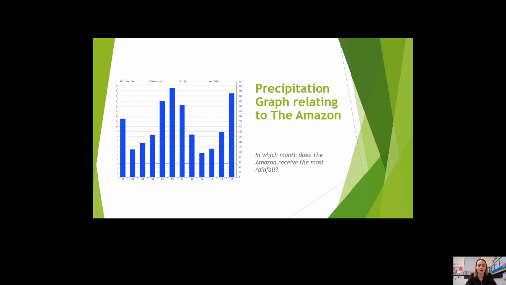Have a think. In which month does the Amazon receive the most rainfall? Yes, that's right. The most rainfall occurs in June. Well done.